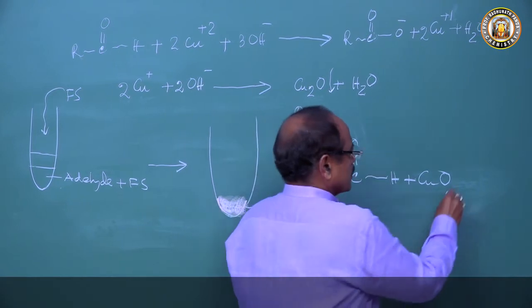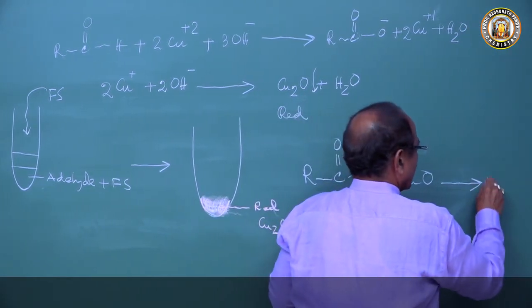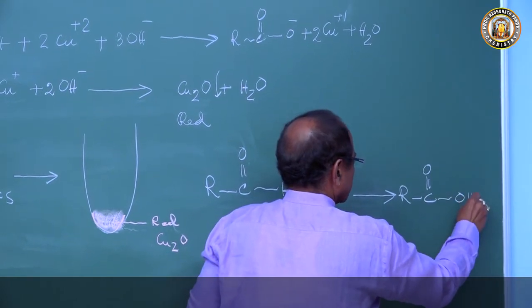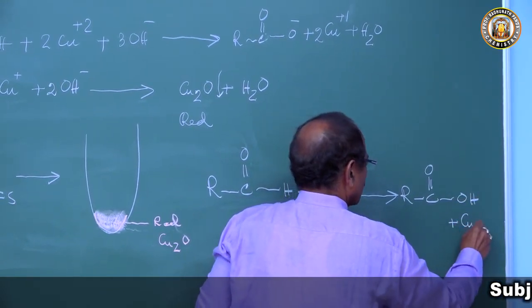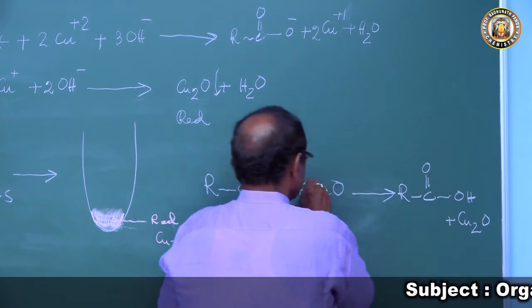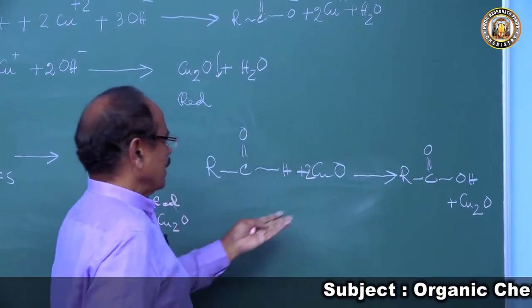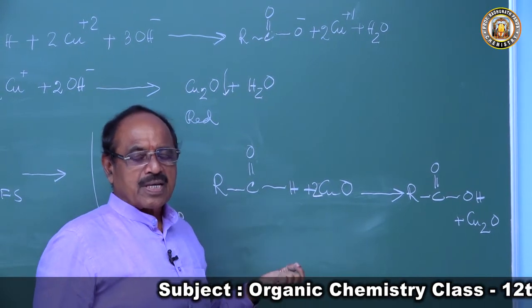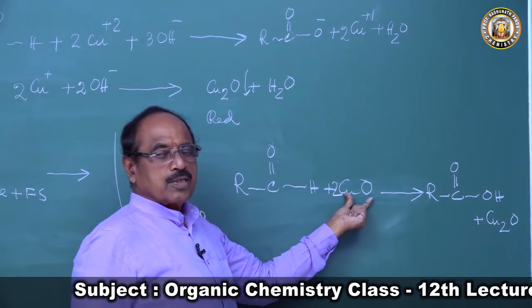So this cupric oxide reacts to form RCOOH, carboxylic acid, plus cuprous oxide. A student can write this reaction also this way, because the active species of Fehling solution is cupric oxide.